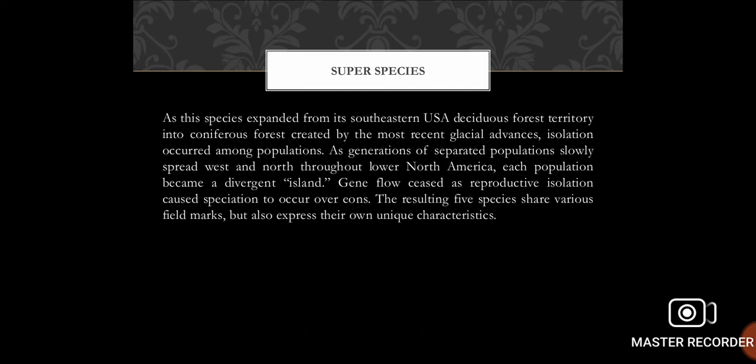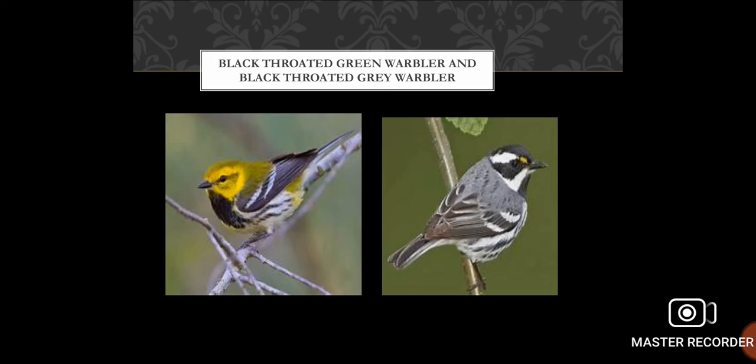This species expanded from its southern USA deciduous forest territory into coniferous forest created by the most recent glacial advances. Isolation occurred among populations as generations of separate populations slowly spread west and north throughout North America. Each population became a divergent island. Gene flow ceased as reproductive isolation caused speciation to occur over eons. The resulting five species share various field marks but also express their own unique characteristics. Here is a picture of black-throated green warbler and black-throated gray warbler.